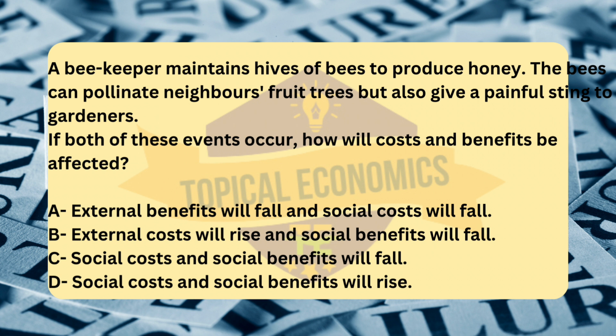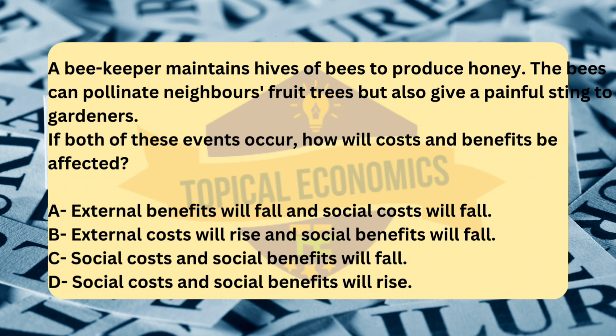To understand how costs and benefits are affected, let's break it down. External benefits, positive externality: the bees help pollinate the fruit trees of the neighbors. This is a positive externality because the beekeeper is not directly compensated for the benefits that the bees provide to others by improving crop yields. These benefits are social benefits that increase due to the bees' pollination services.